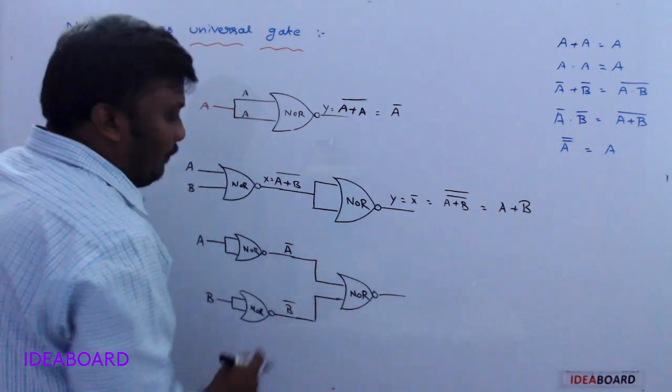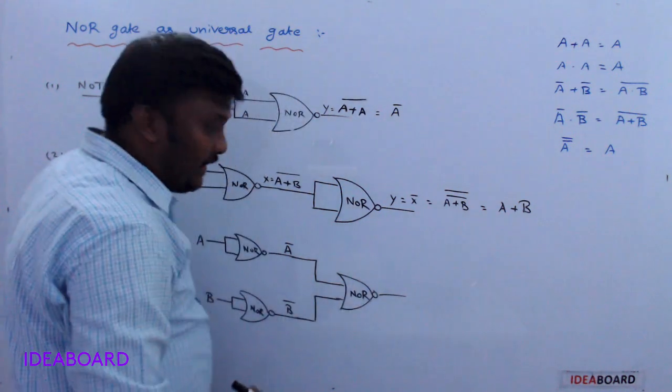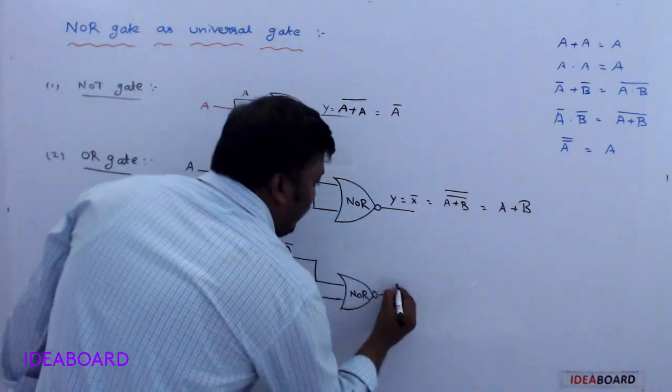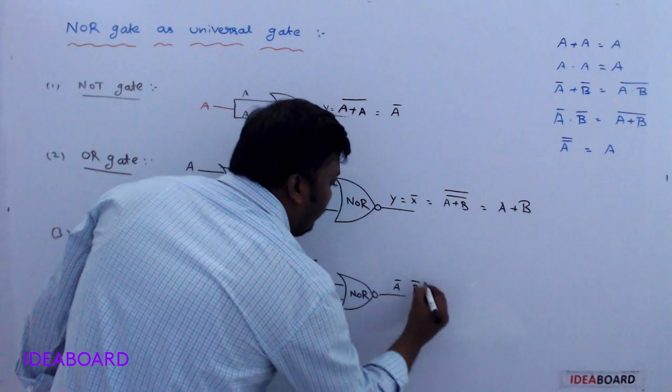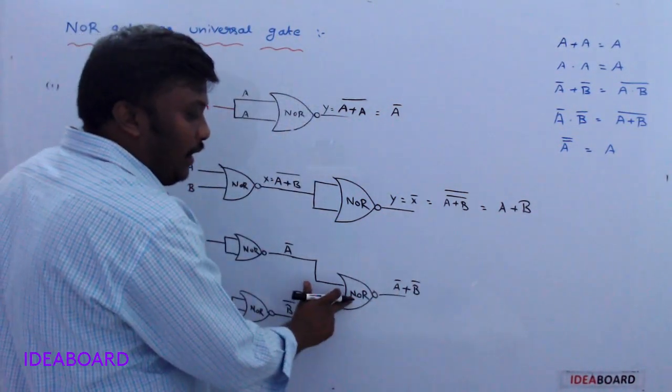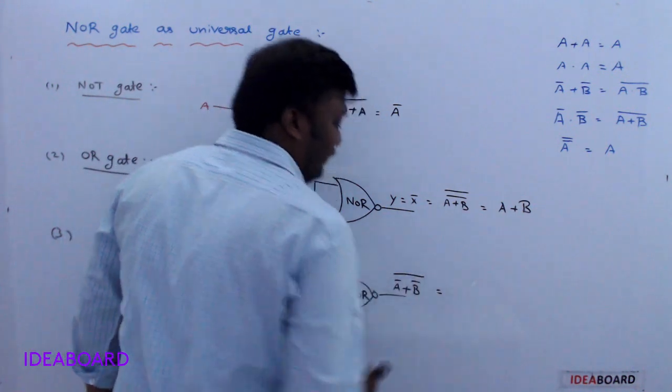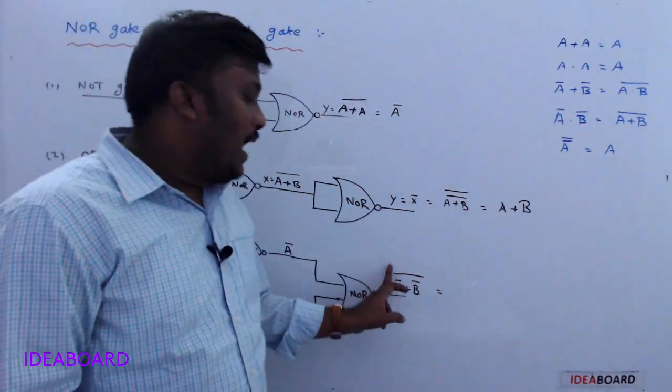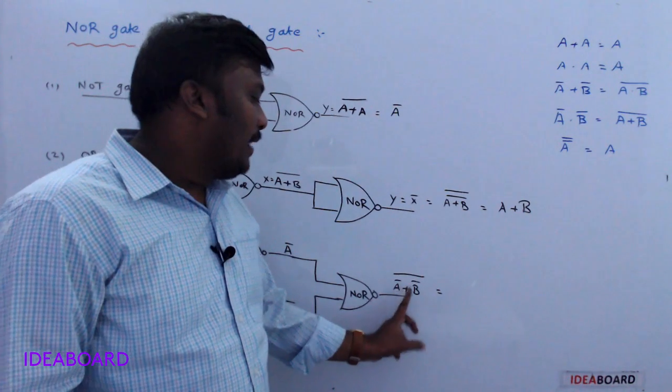So another NOR gate means what is the function of the NOR gate? Inputs A bar and B bar. First make OR, meaning addition. Then NOT means complement. OR means A bar plus B bar.